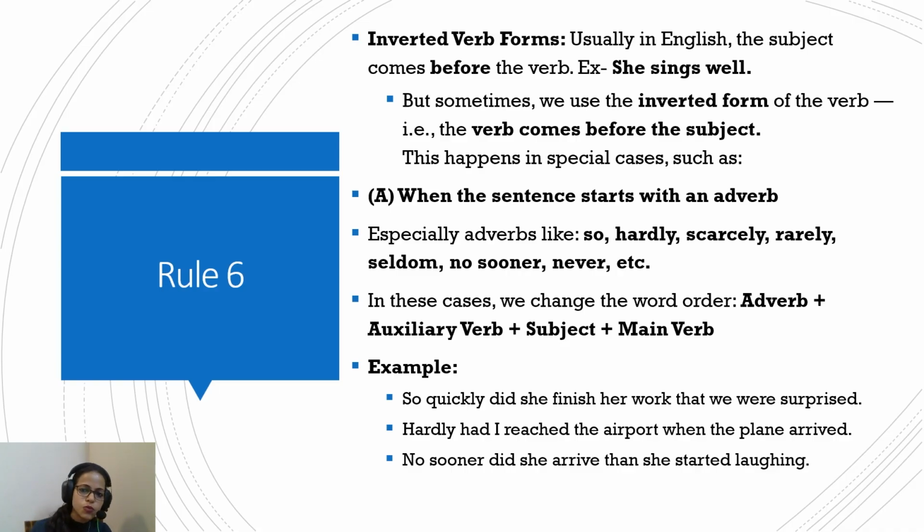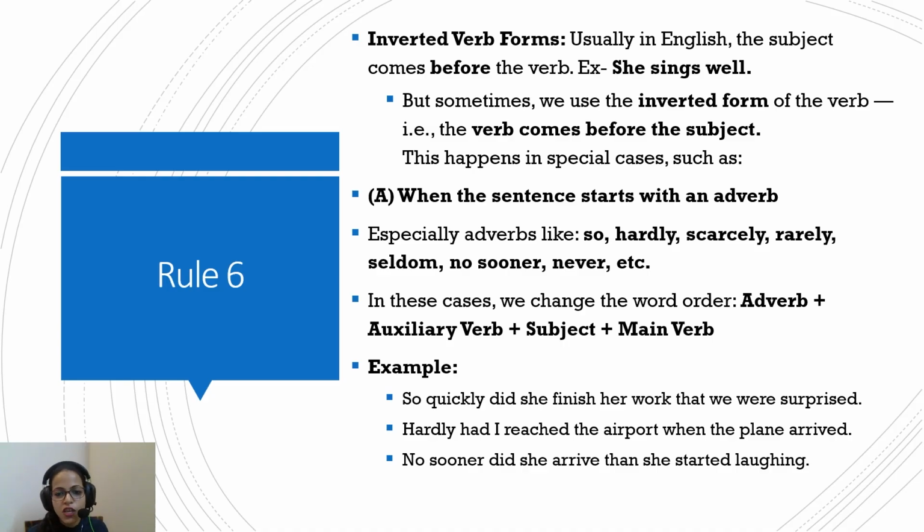Usually in English, the subject comes before the verb. She sings well. So the subject comes before the verb. She is the subject, sings is the verb, she comes before sings. But sometimes we use inverted form of verbs. The verb comes before the subject. This happens in special cases. This has to be special.